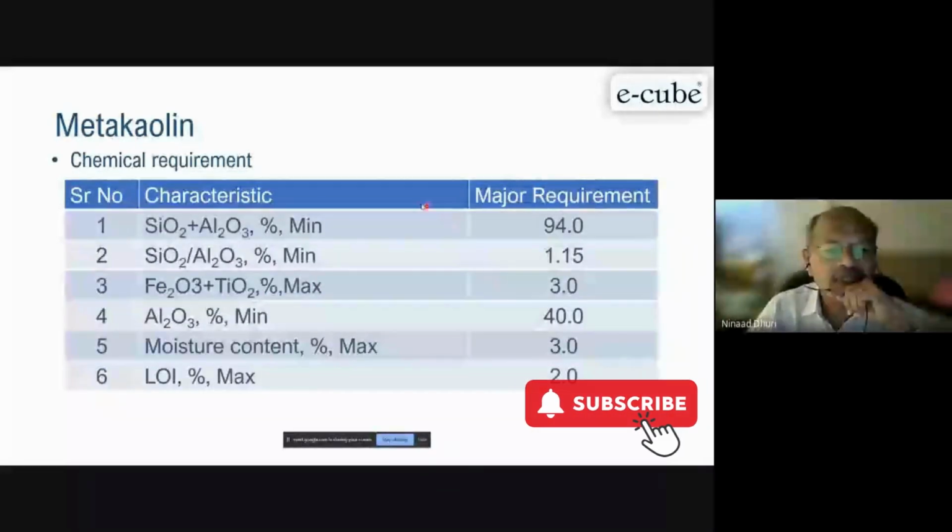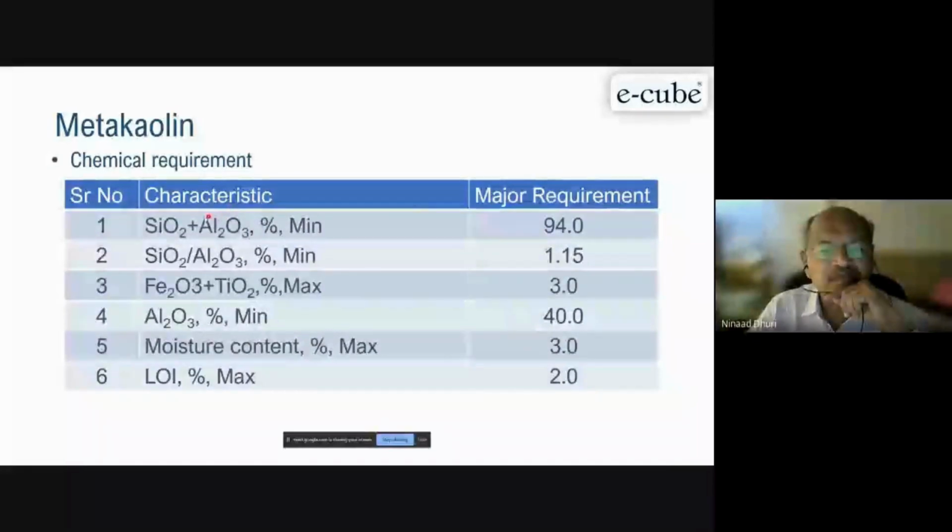So Al2O3 is there, silica is there, also some amount of Fe2O3 is there in this. So 94% silica and aluminates. This is a requirement as per the IS code, whatever we have given earlier. And the ratio is 1.15 minimum.